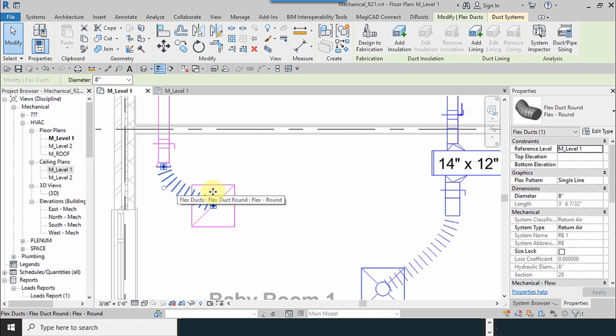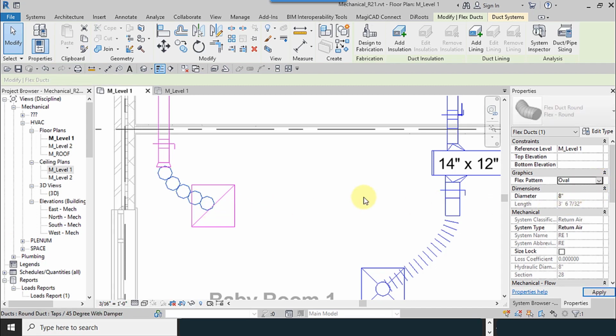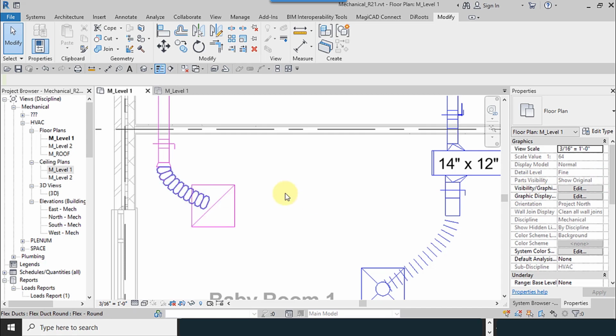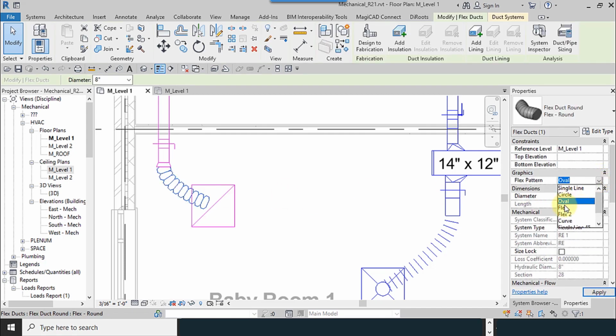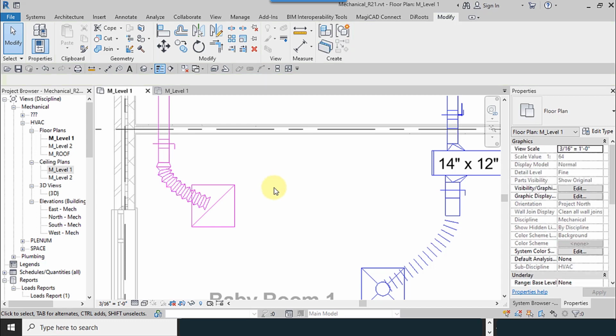And for the flex duct, we have lots of options from the graphics. Flex pattern, you can use circle, oval, and other shapes. And these are the different shapes.